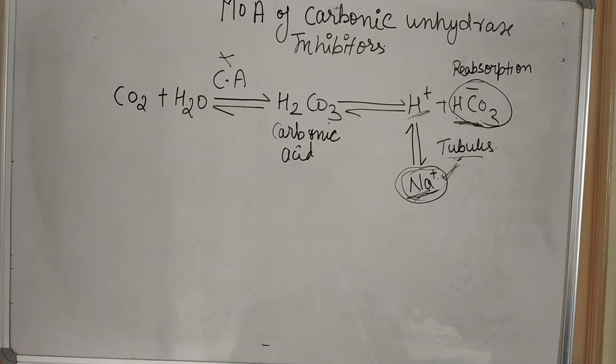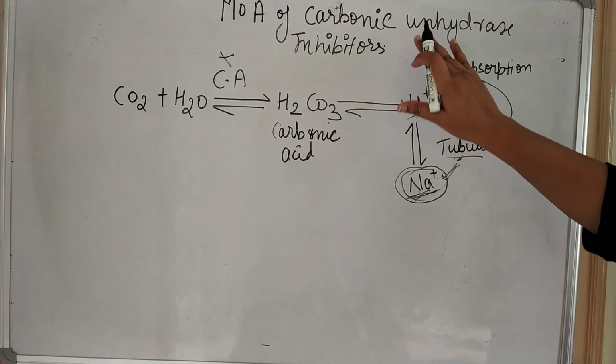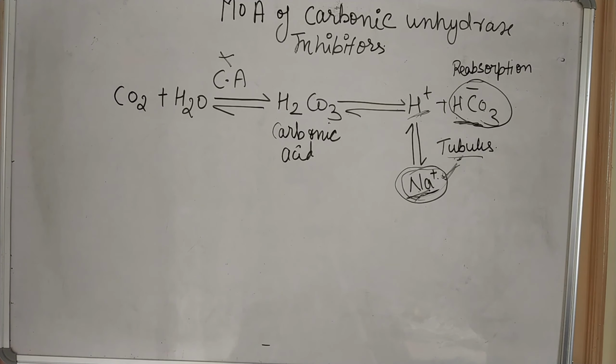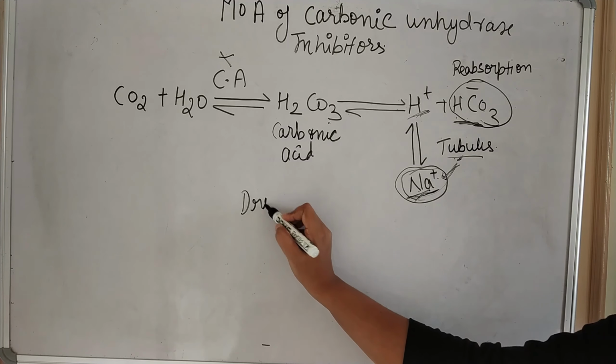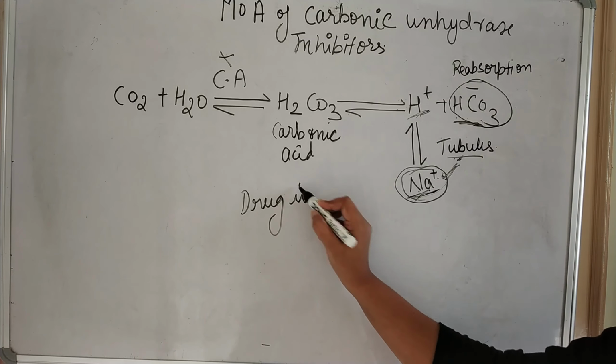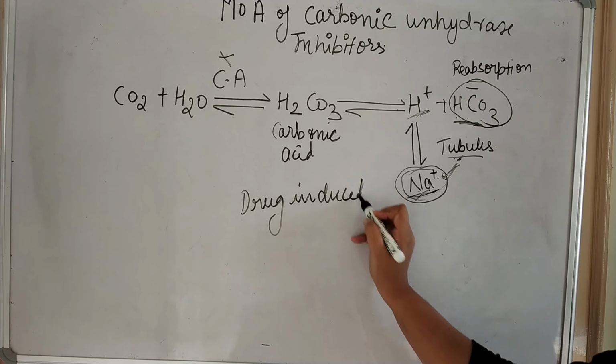Now what is the use of carbonic anhydrase inhibitors? An example is acetazolamide. What is the pharmaceutical application or medicinal use? Again, these carbonic anhydrase inhibitors are generally used in drug induced edema. This is the medicinal use.